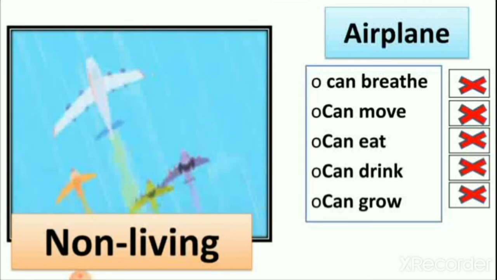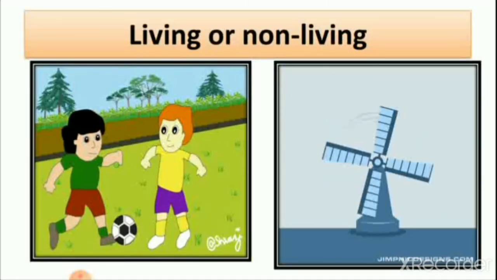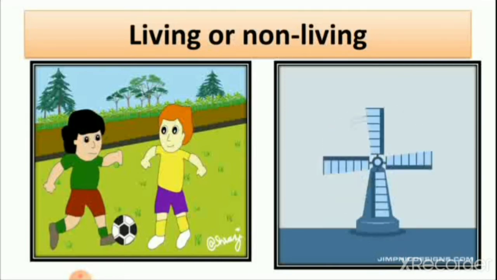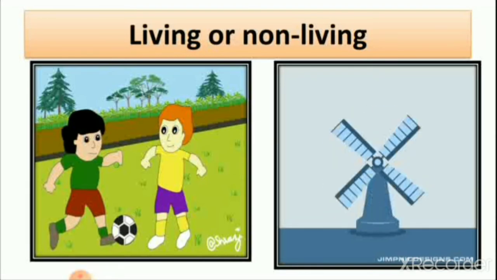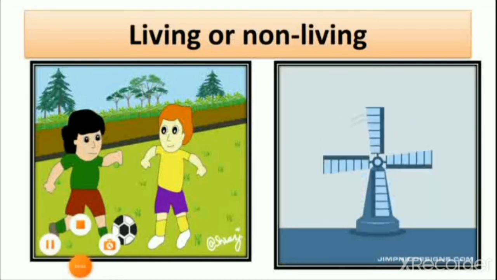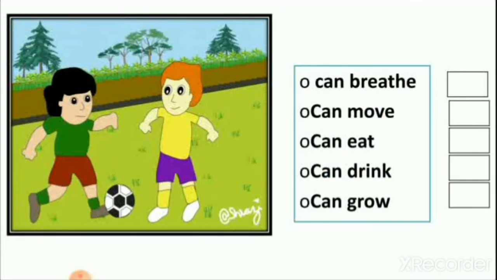Now let's see another picture. Here two boys are playing, and in the second picture a windmill which is moving. So we have to find out which is a living thing and which is a non-living thing. So let's see. First, boys. Here you can see two boys are playing. So they can breathe.